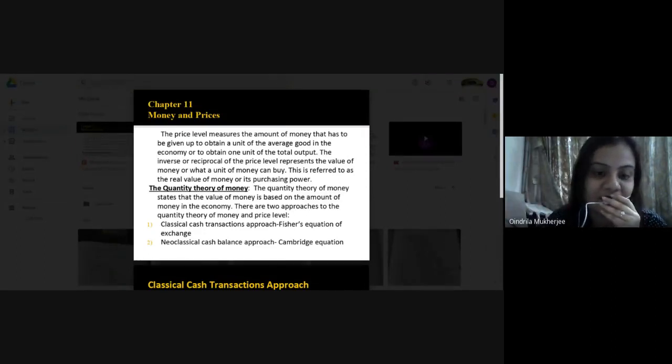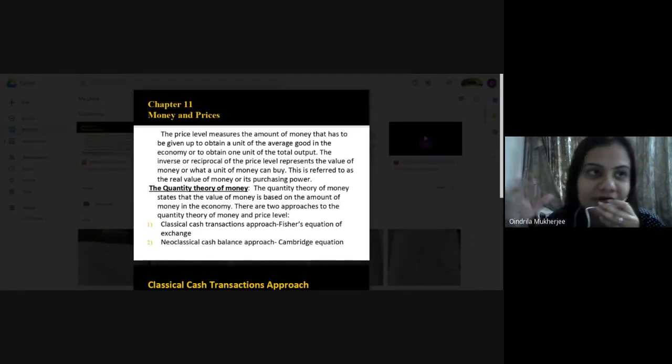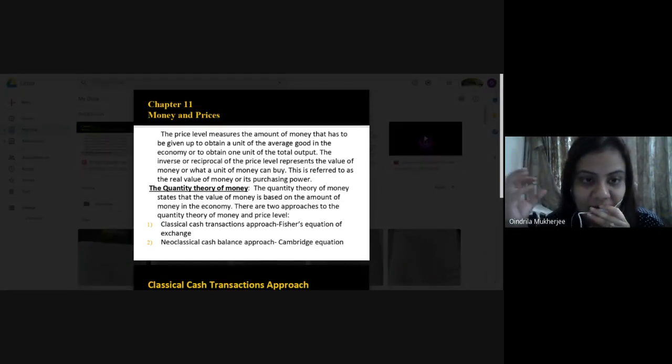Whenever we go to a market to buy anything, or whenever we have to buy any product, any good or service, whatever amount we have to pay for buying, that is called the price level. And this price which we pay for buying or purchasing anything, it will contribute what? It will contribute towards the productivity of the economy. It will contribute towards the profit of the economy. It will contribute towards the output of the economy.